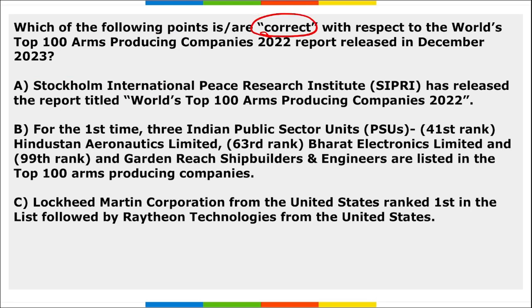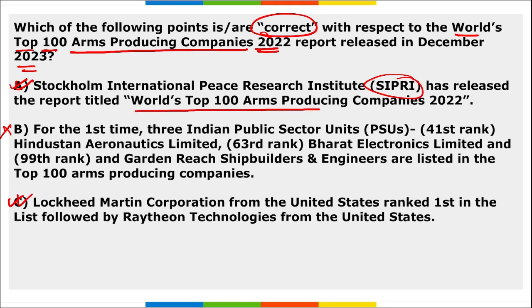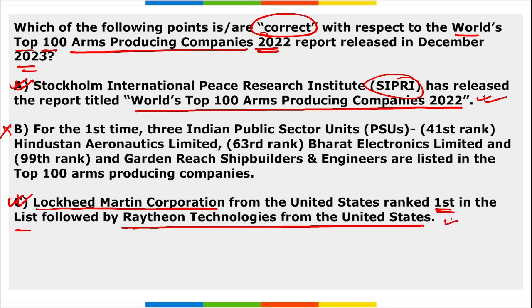Next, which of the following are correct with respect to the World Top 100 Arms Producing Companies 2022 report released in December 2023? If we look at the options A, B, C, options A and C are correct, whereas B is wrong. If we look at A, SIPRI released a report titled World's Top 100 Arms Producing Companies 2022, absolutely right. C saying Lockheed Martin Corporation from the US ranked first in the list, followed by Raytheon Technologies from the US, absolutely right.